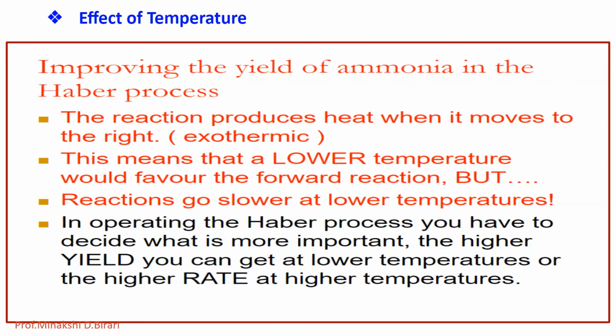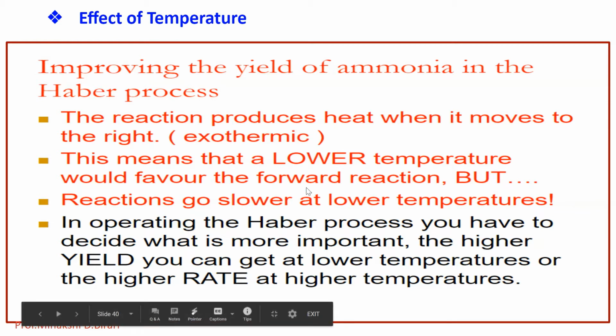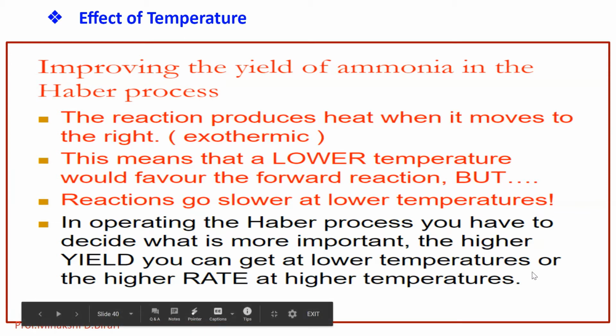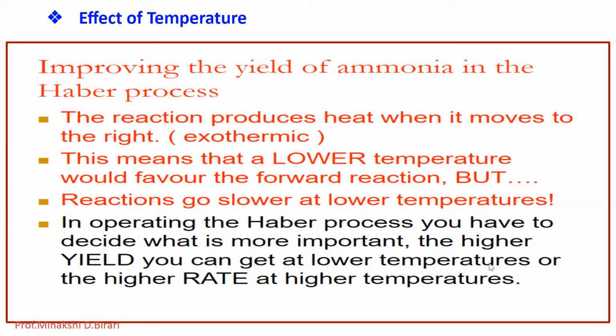To improve the yield of ammonia in the Haber process, note that the reaction produces heat when it moves to the right. That means it is an exothermic reaction. This means that a lower temperature would favor the forward reaction. But reactions go slower at lower temperature. So in operating the Haber process, you have to decide what is more important: the higher yield you can get at lower temperatures or the higher rate at higher temperatures. So the optimum temperature should be used to increase the yield of ammonia in the Haber process.